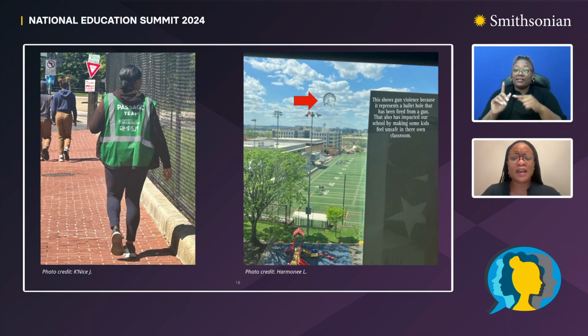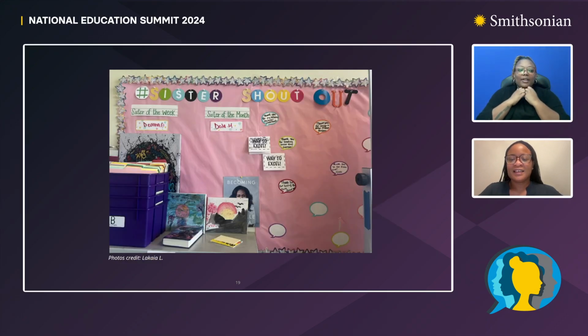In addition to heavy topics, students also chose more uplifting stories as well. This photo highlights one of our major school values of sisterhood. On the next slide, sorry. The Sisterhood Shout-Out Board is used peer-to-peer to recognize students who model our school's ideals: integrity, discipline, enjoyment, achievement, and again, sisterhood.